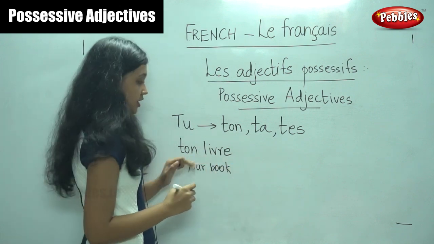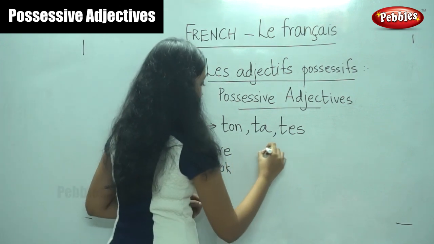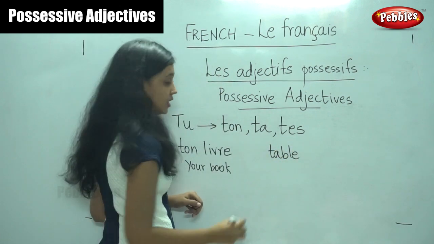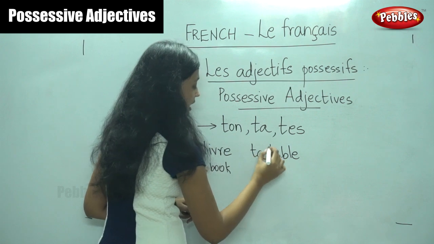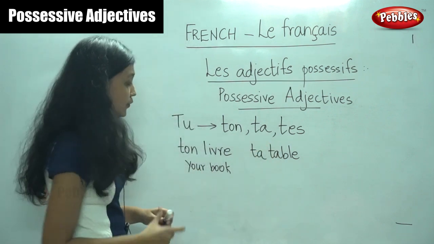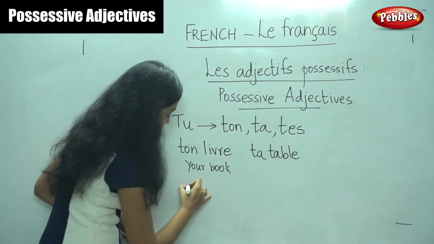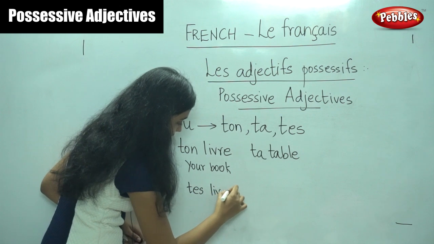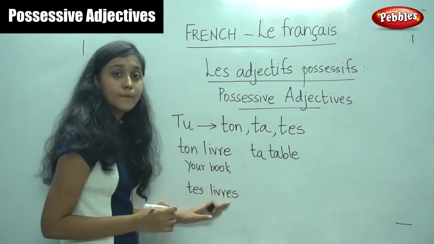Ton livre. If it is a table, table. What would you say? Ta table, your table. If it is in the plural form, you would say tes livres, your books.